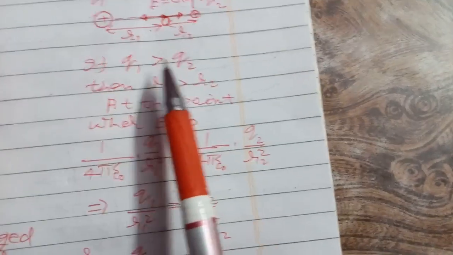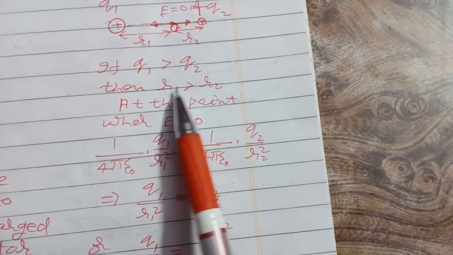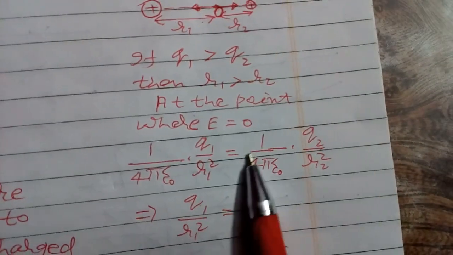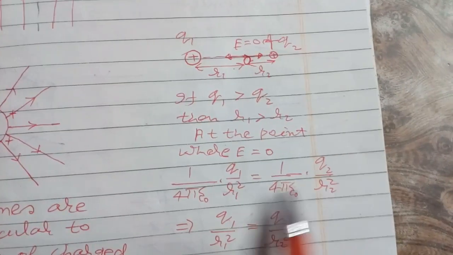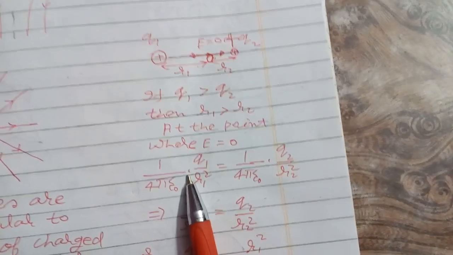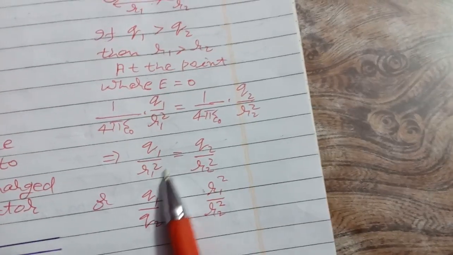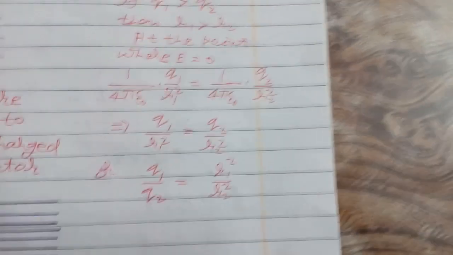You may solve it with the help of a formula. If q1 is greater than q2, then r1 will be greater than r2. Now at the point where E is equal to 0, 1 upon 4 pi epsilon naught q1 by r1 square is equal to 1 upon 4 pi epsilon naught q2 by r2 square, means the sum of these two fields will be 0. So left hand side electric field is equal to right hand side electric field, and we get q1 by r1 square is equal to q2 by r2 square, or q1 by q2 is equal to r1 square by r2 square.